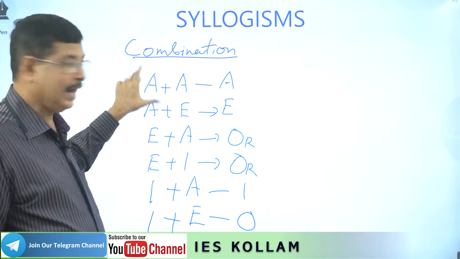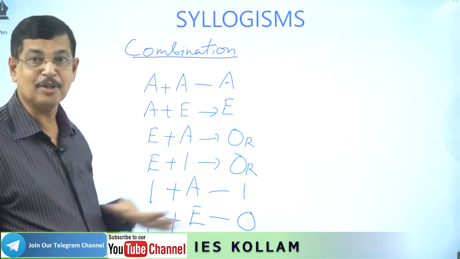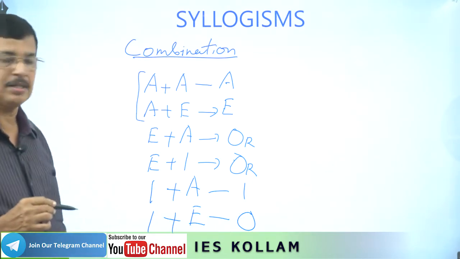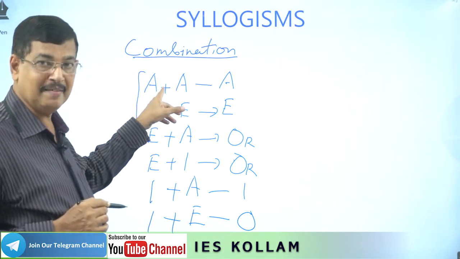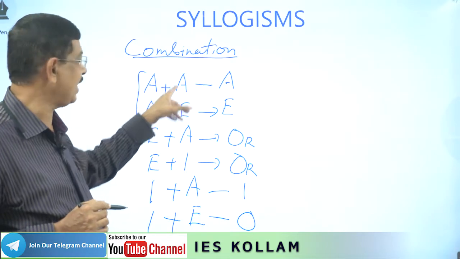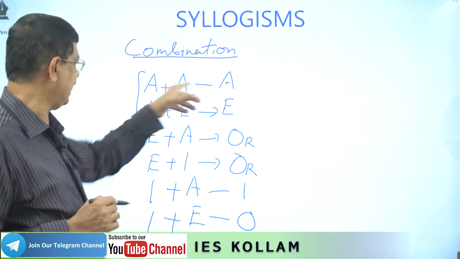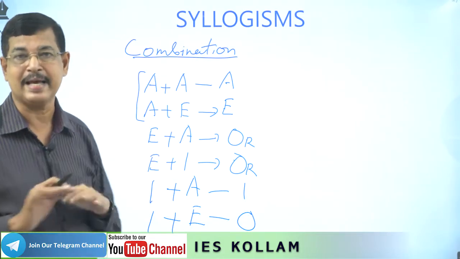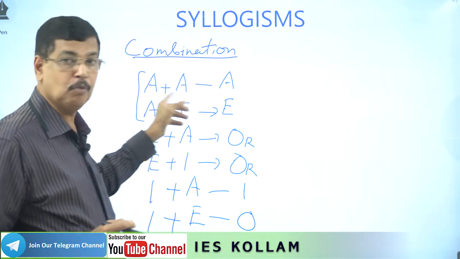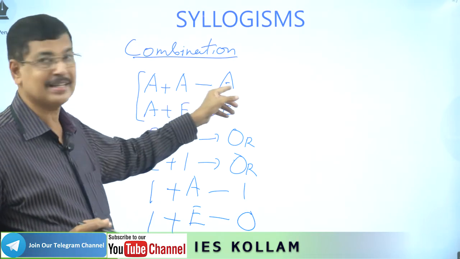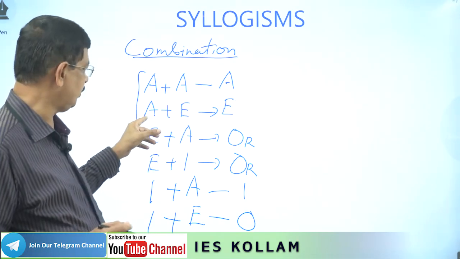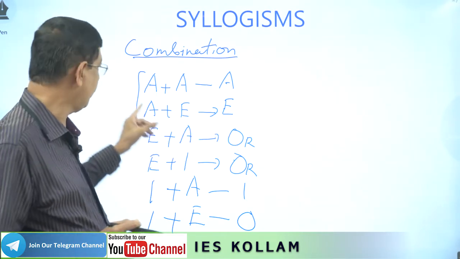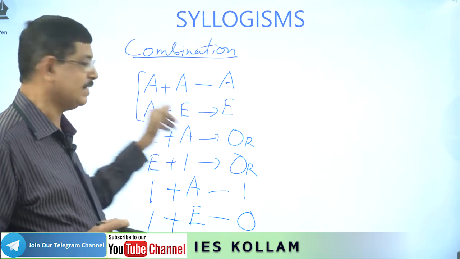One thing you can remember: A type can combine only with the universal. Universal statements are A and E. A plus A and A plus E. Since both these statements are positive, the answer will be positive. Since the first one is positive and the second one is negative, the answer will definitely be negative. Therefore A plus A and A plus E.